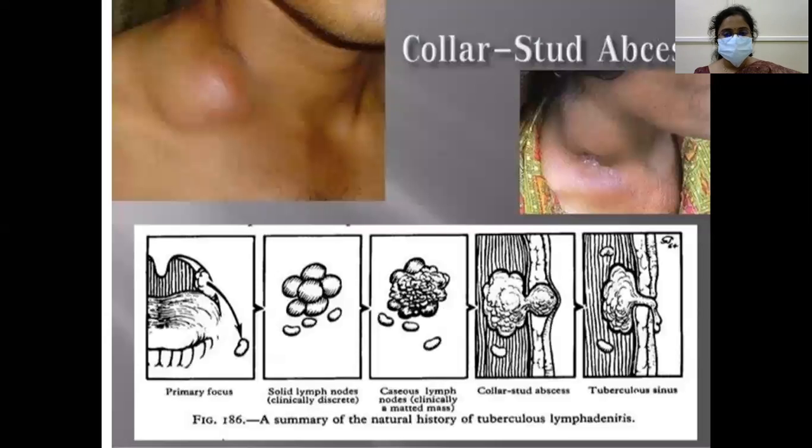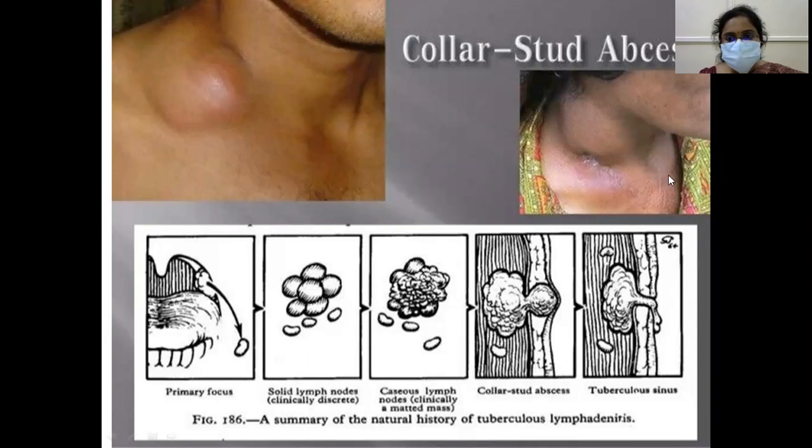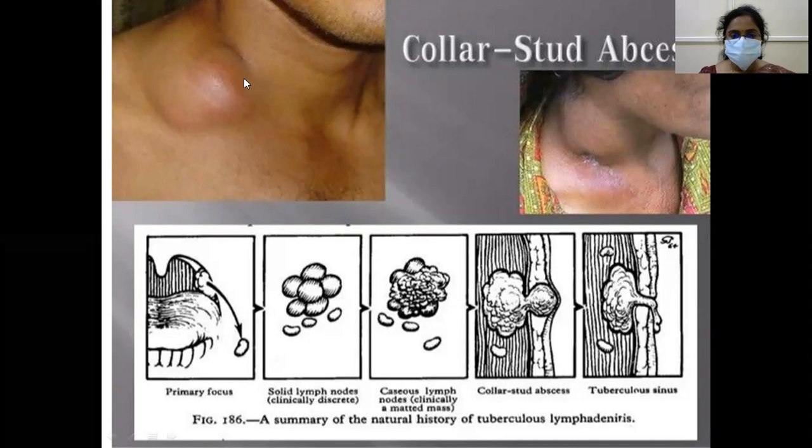This is collar stud abscess. Can you see? This is the lymph node and this is the sinus tract, the last stage. So initially it is solitary and then discrete, caseation in between and matting with the other adjacent lymph nodes, forming an abscess called the collar stud abscess, then sinus tract formation.